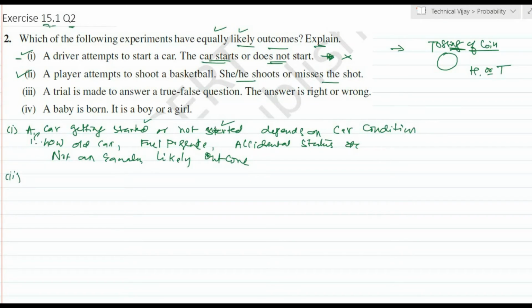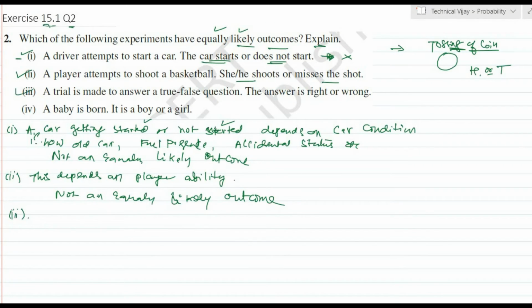Second one: a player attempts to shoot a basketball. He or she shoots or misses. Here also this depends on the player's ability. Hence this is also not an equally likely outcome. Third one: a trial is made to answer a true-false question. The answer is right or wrong.